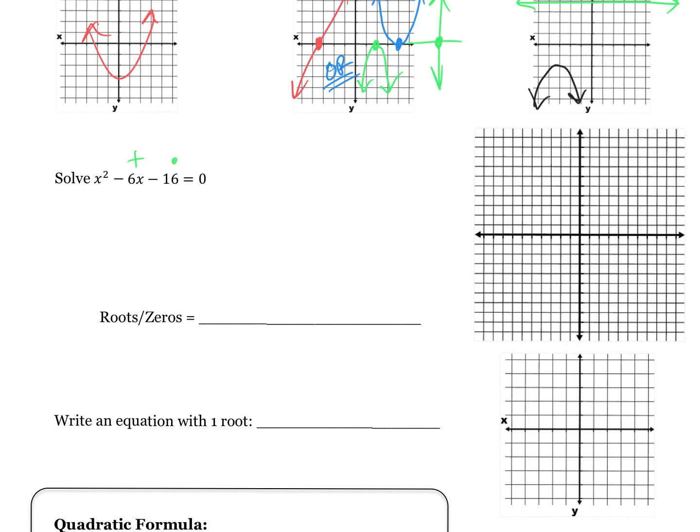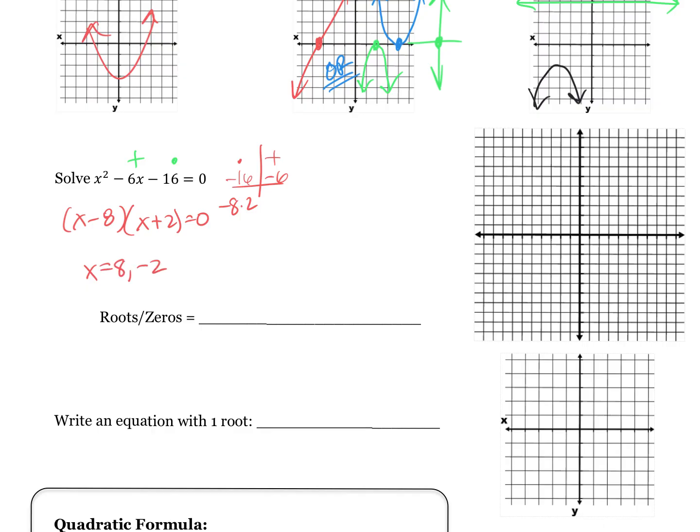We're going to toot. What multiplies to be -16 and adds to be -6? -8 times 2, -8 plus 2. Well done. So he's saying -8, +2. We haven't had these set equal to 0 till now, but now they want the zeros or the roots. So when do each of these equal 0? At blank and at blank. At 8 and -2.